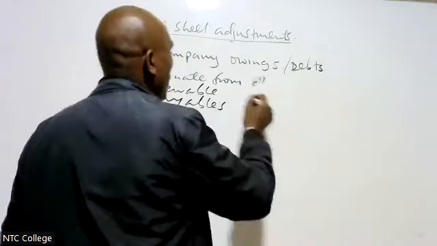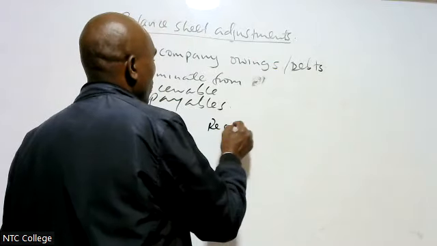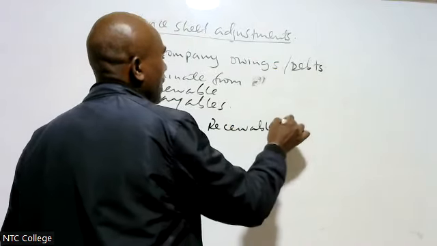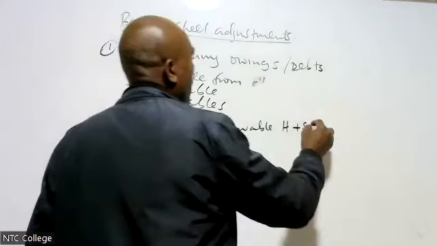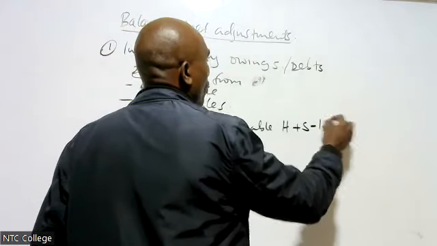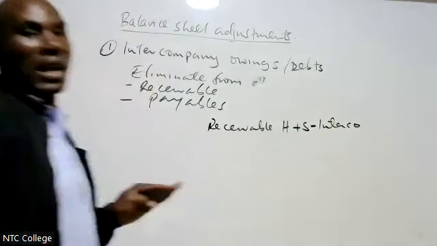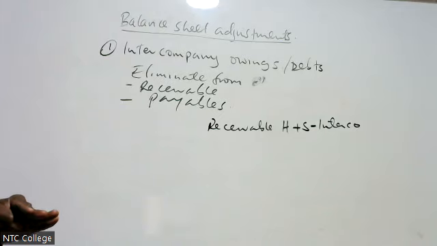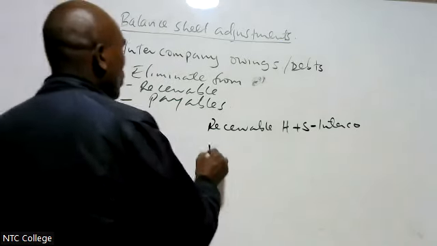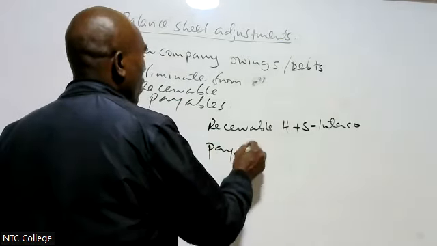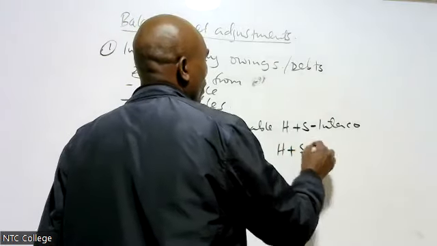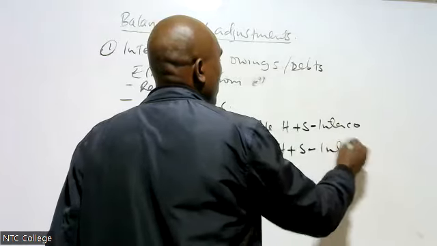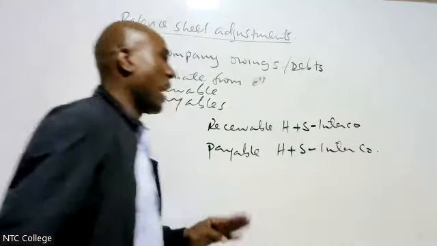How do you eliminate? For example, I want to consolidate my receivables. I will take the receivable of H plus the receivable of S minus intercompany owing. Then when I come to payables, I will take the payable of H plus the payable of S minus intercompany owing.